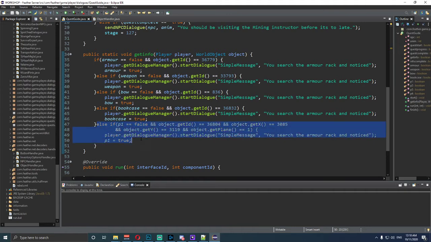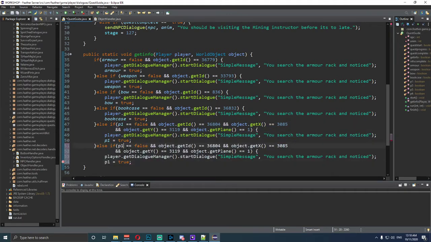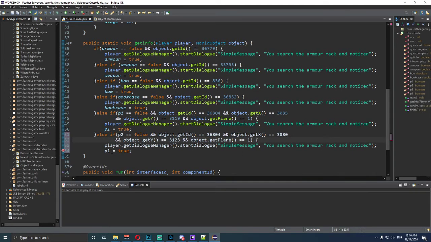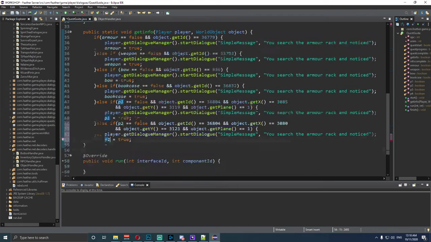Now we want to copy all this information. Paste it here. We want to say P2. And now we just need to change the IDs on the objects and the coordinates. Okay. So the object for the next one was 36804. So it's the same thing, the coordination is different. It's 3080 and it's 3123. Okay, with that, and this needs to be changed to a P2.